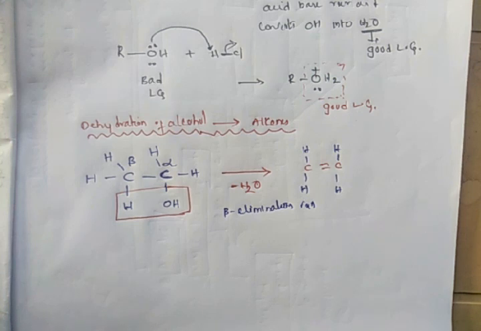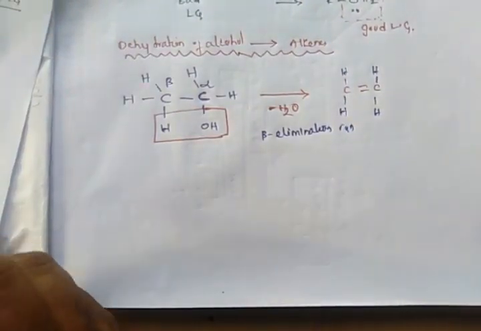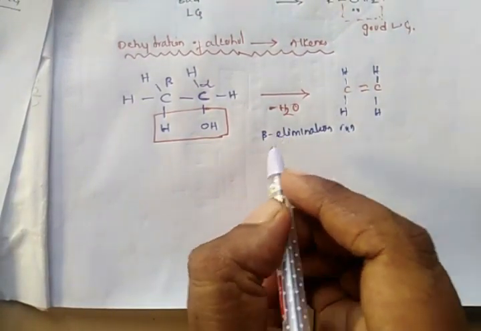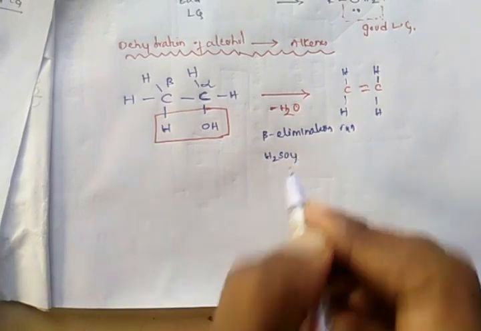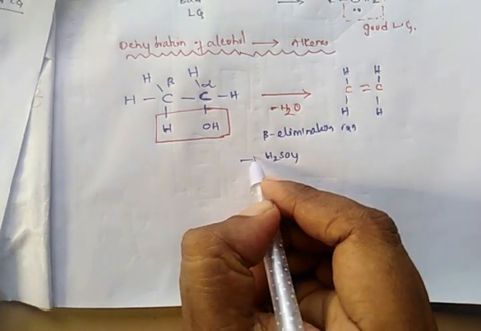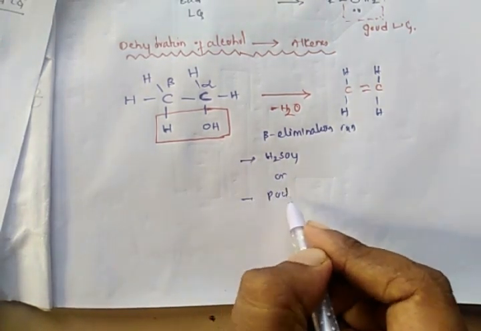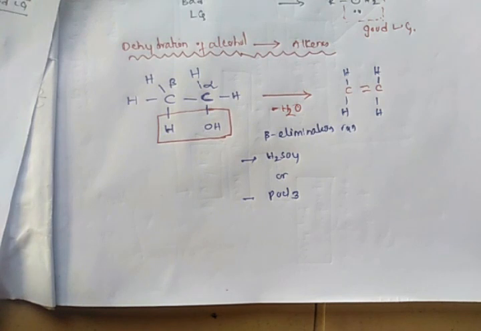What are the reagents used to convert these alcohols into alkenes? This reaction is generally carried out in the presence of H2SO4 or POCl3. So alcohols in presence of sulfuric acid will be converted into alkenes, or alcohols in presence of POCl3 will be converted into alkenes.